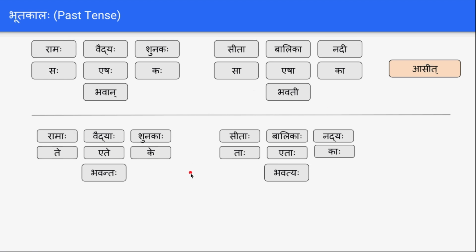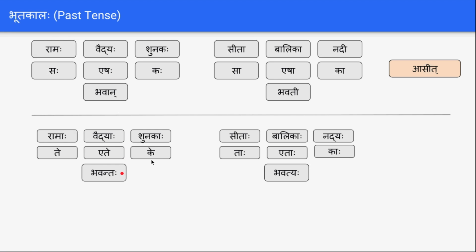And the next set of words, the plural forms of these ekavachana words like Ramah, Ramah, single Rama and many Ramas, Vaidyah, Vaidyah, Shunakah, Shunakah, Sah, Te, Eshah, Ete, Kah, Ke, Bhavan, Bhavantah.